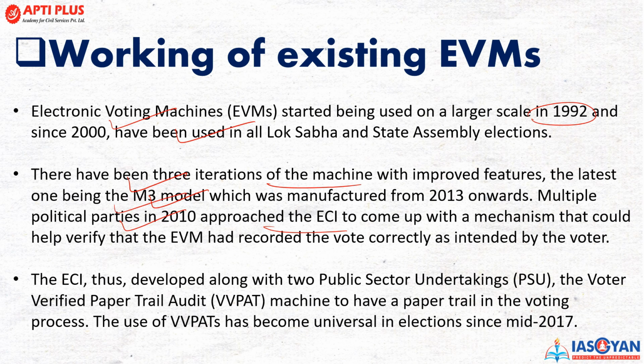So in that context only, the Election Commission of India has developed basically जो VVPAT जिसे कहते हैं, Voter Verified Paper Audit Trail. This was developed by 2 public sector undertakings, and the machine used to give a trail to a paper, the voting process using the VVPAT, that has become universal in the elections since May 2017.